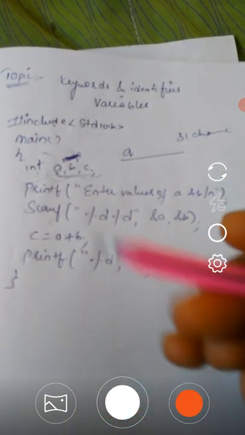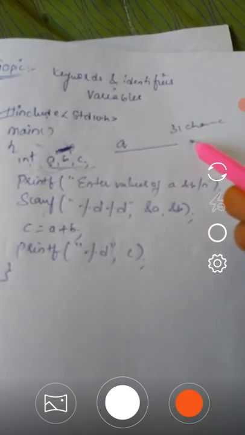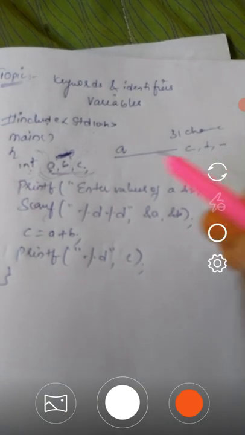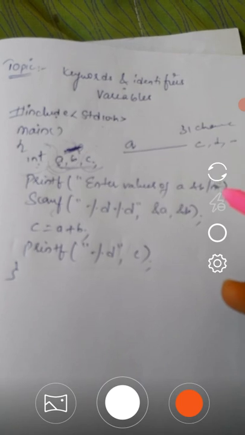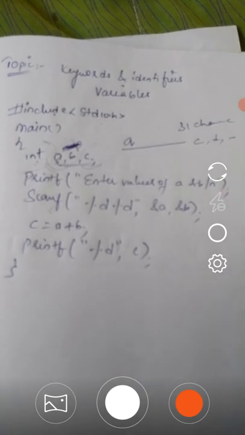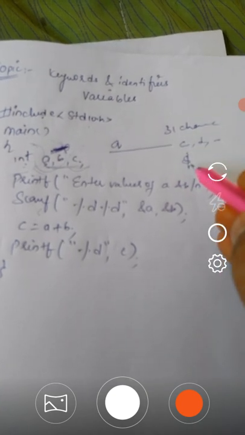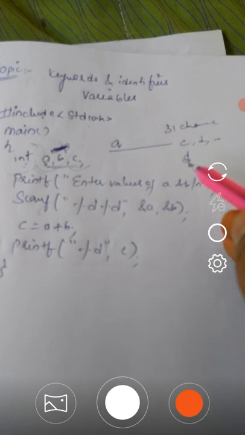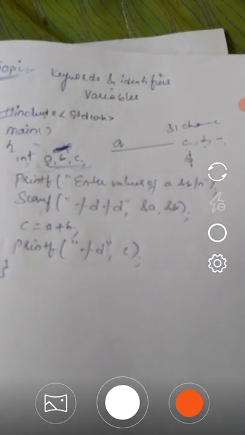It means we can use characters, digits, or underscore for defining a variable name. The third rule is no other special characters are allowed. If I want to use the dollar symbol, that is not valid for a variable name. A variable name consists only of characters, digits as well as underscore.